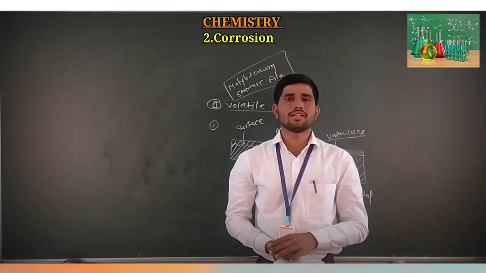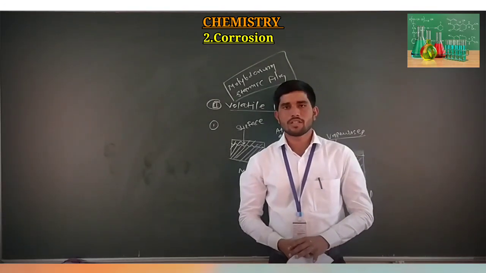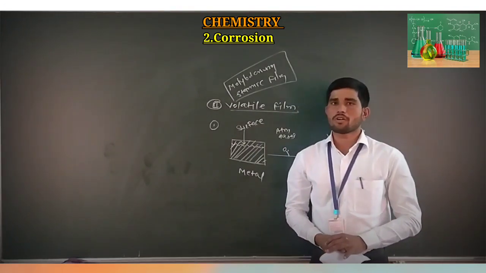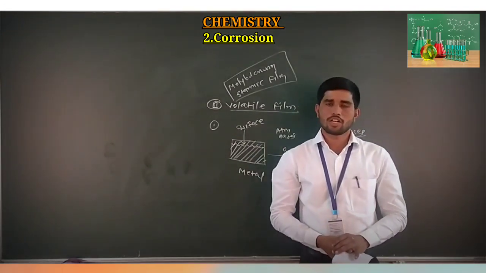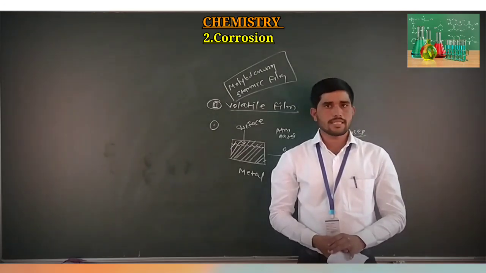Stable film is again divided into porous film and non-porous film. So this is all about oxidation corrosion. The next part we will continue in our next lecture.